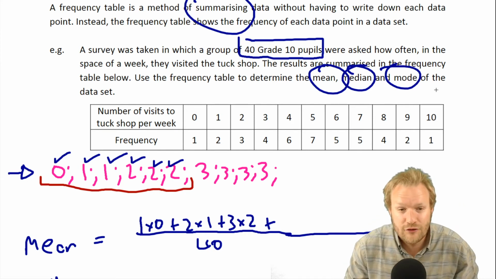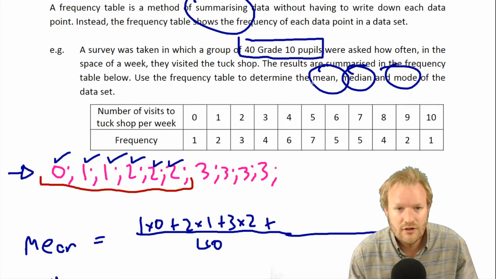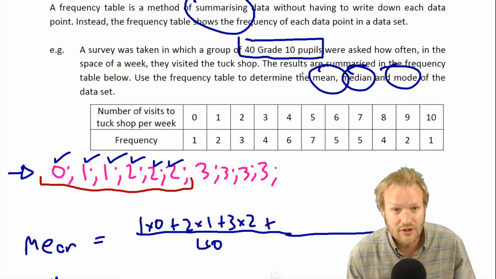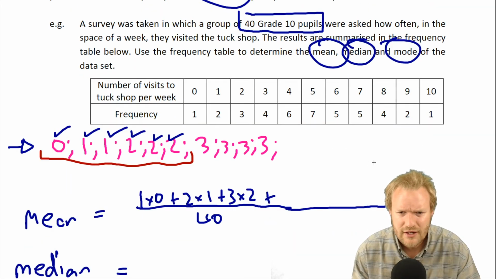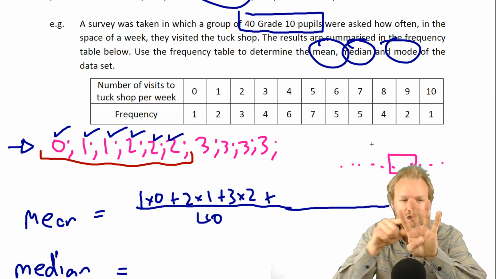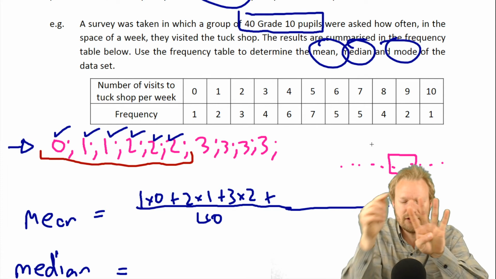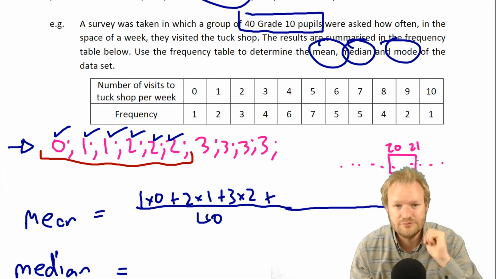So given that there are 40 data points, 40 pupils, which two numbers are we going to have to add up together? If we wrote them all down, we said if there were 4, it was going to be 2 and 3. So we divided by 2 and took that one and the next one. Therefore it's going to be 20 and 21.